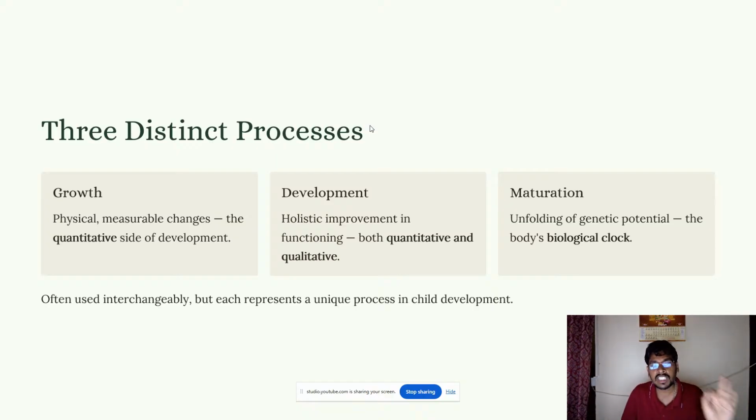So growth is physical, measurable changes, the quantitative side of development. Development is a holistic improvement, both quantitative and qualitative. And maturation is completely related to biological changes, the unfolding of genetic potential, the body's biological clock. They are often used interchangeably, but each represents a unique process. In child development, growth, development, and maturation each play a very unique role. All three are interconnected and very important. This is the primary definition.